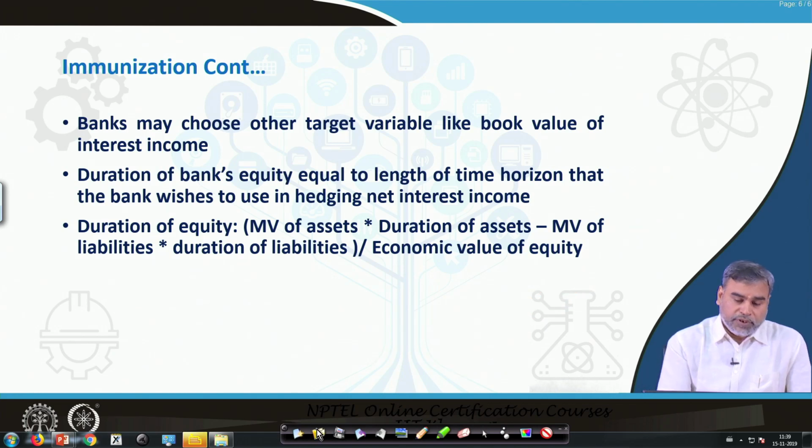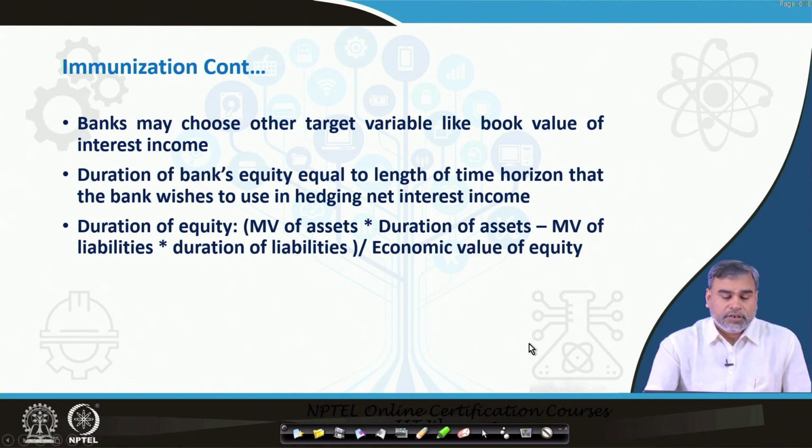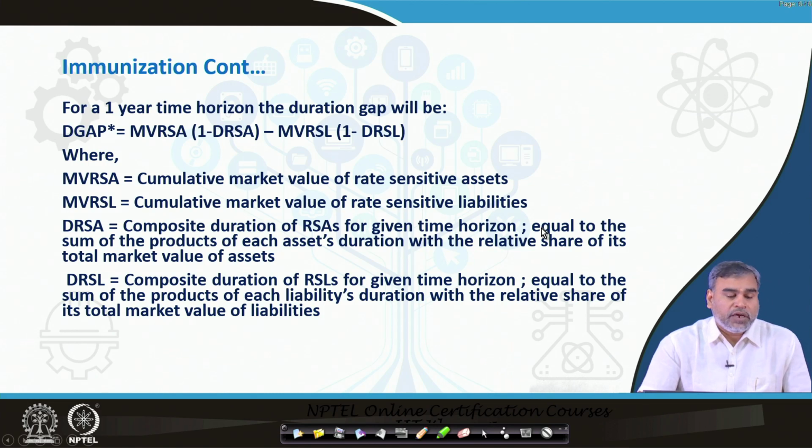Now, for example, if the bank wants to calculate the duration gap for a 1-year time horizon, let us represent it as duration gap star.